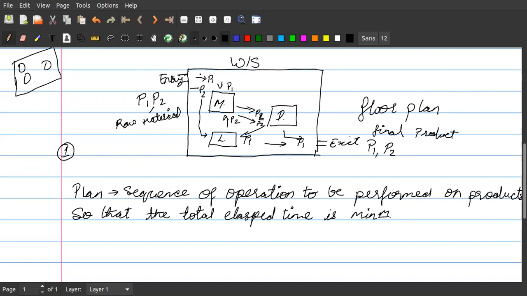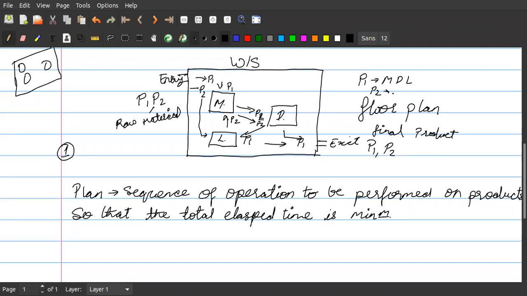This can be my sequence. Understood? First sequence can be I allow P1 to enter, get processed at M1, milling, then get processed at drilling, then get processed at lathe, and then get out. So sequence will be MDL. For P1, sequence is MDL.